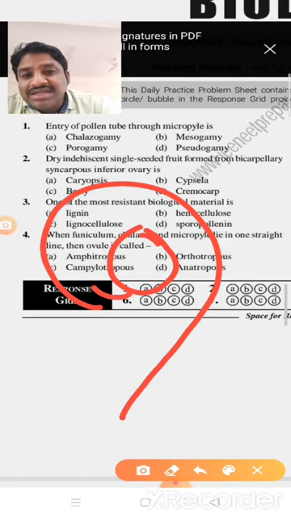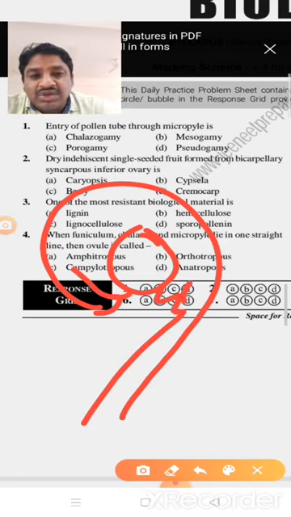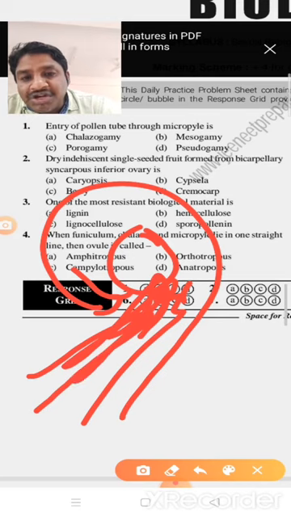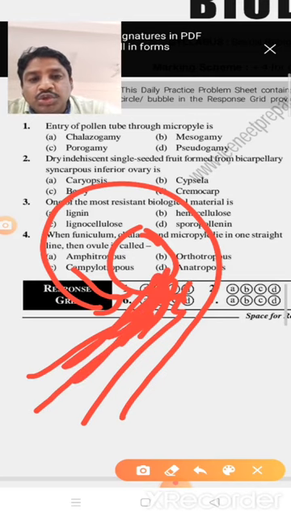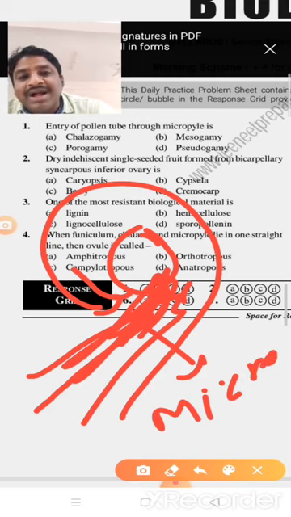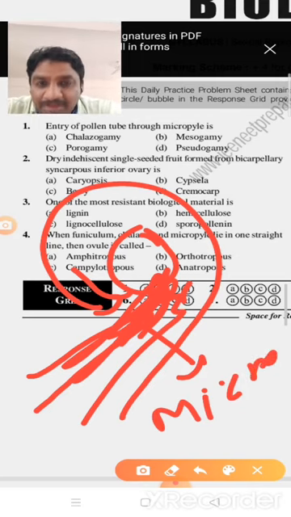See here, this is the ovular structure. Already I have shown the pollen tube here. The pollen tube enters into the embryo sac through the micropyle. Through the micropyle, we call it porogamy.